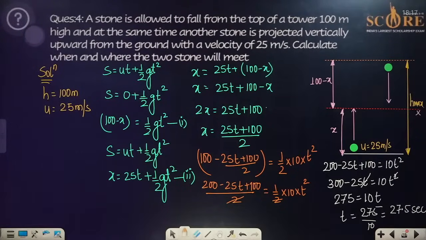The value of t has come out, that is 27.5 seconds, people, and we have to put the value according to that. I believe the answers are correct. Please see the calculations, everyone. If you find any calculation mistake, please let me know.